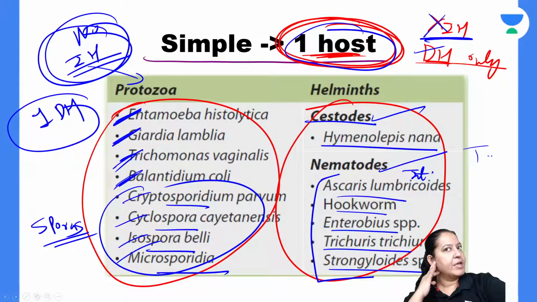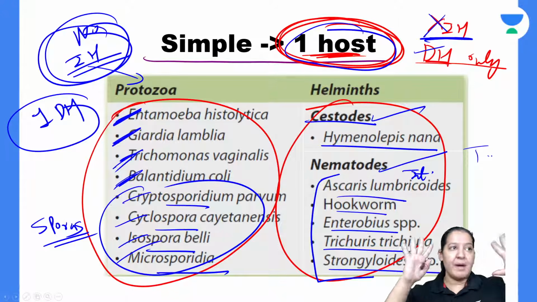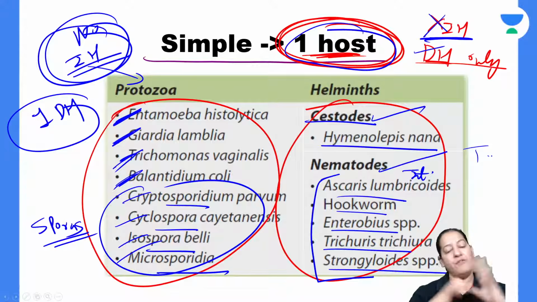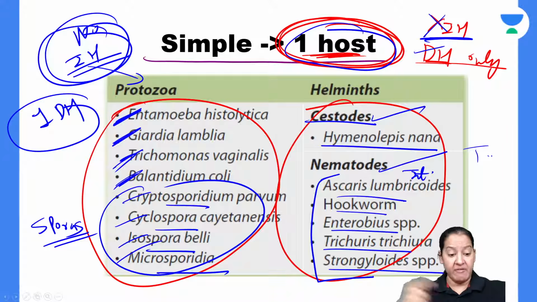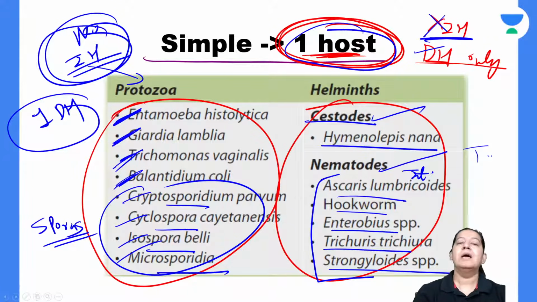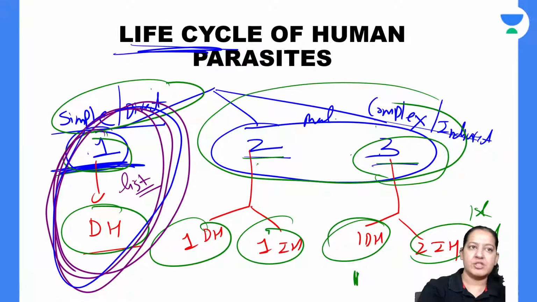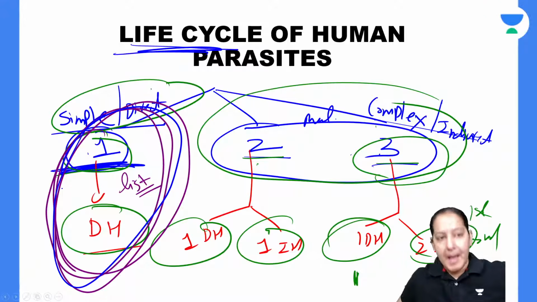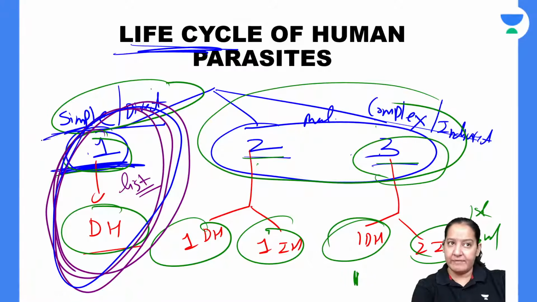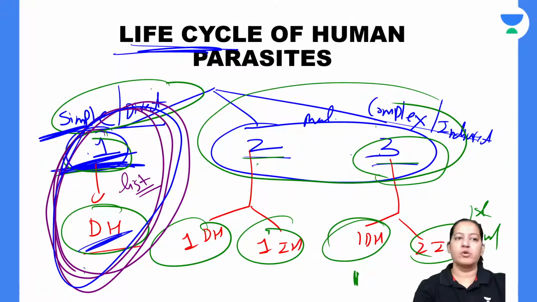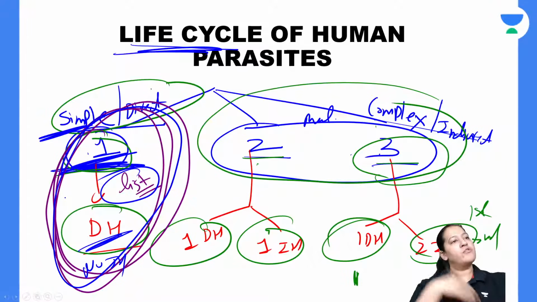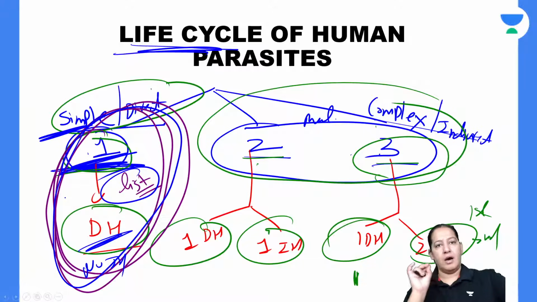Give me a thumbs up. So learn. इसमें से maximum MCQs तुम्हारे बनेंगे. Please understand. If you know the classification, have a look at your sheet. You have the classification in your hand. ये सब ढूंढो कहाँ कहाँ पर है. So that is about the simple host. Simple host पे यही question आता है: tell me the name of the parasite which has a simple life cycle, one host, that is definitive host, no intermediate host. उसका list याद करो. Learn the list. From the protozoa, what are the organisms? From the metazoa, what are the organisms? Everyone give me a thumbs up.